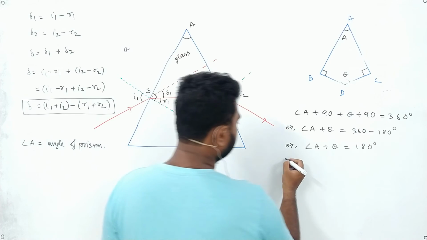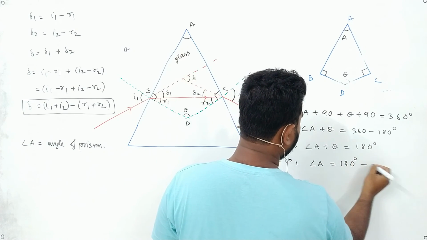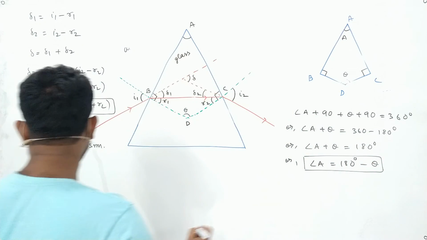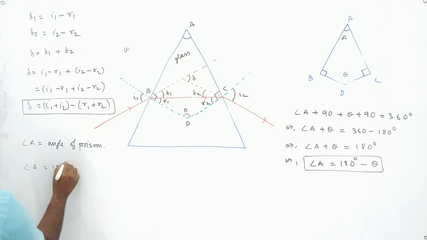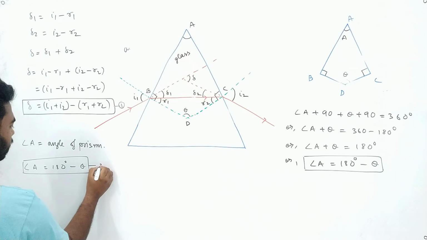Or we can say angle A will be 180 degrees minus theta. We will box this one also. Let this be 1, let this be 2.